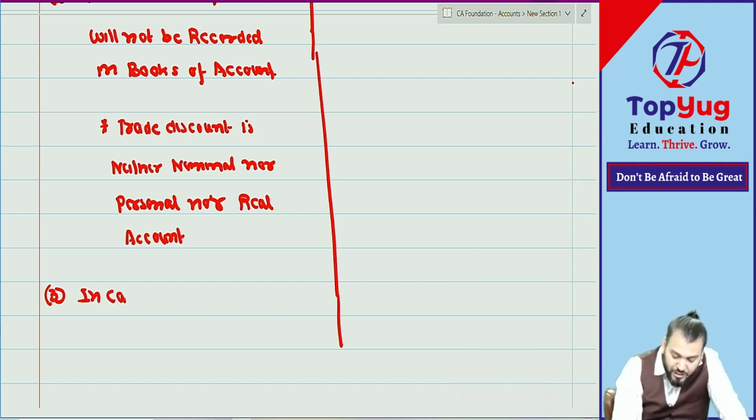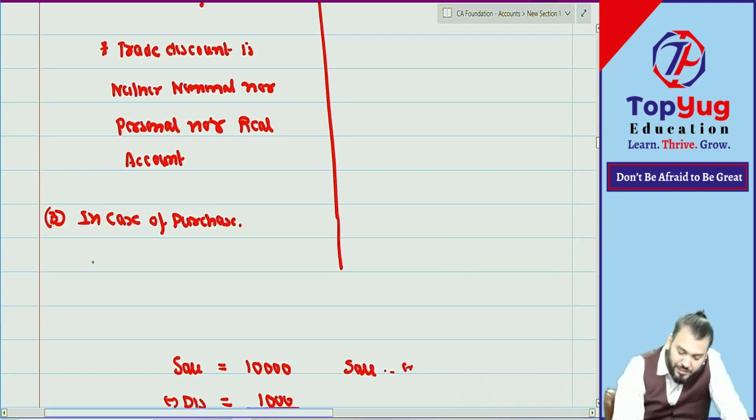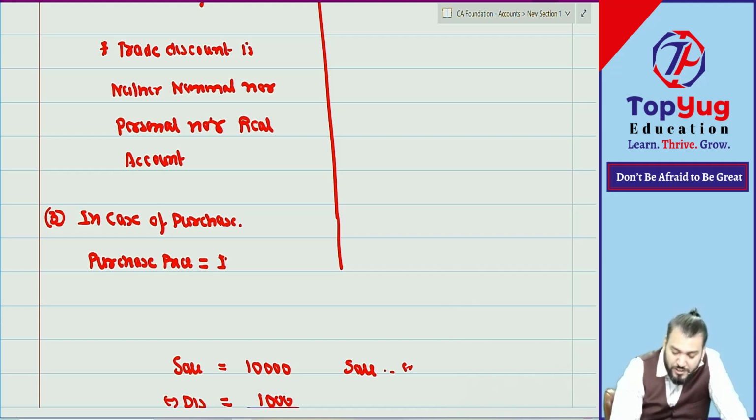In case of purchase, price will be equal to invoice price minus trade discount. Understood what I am saying?